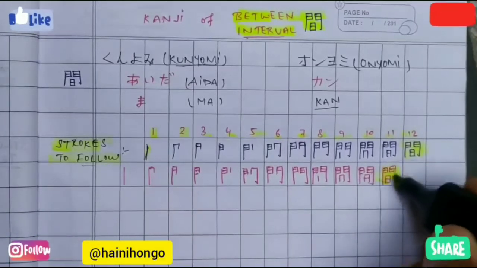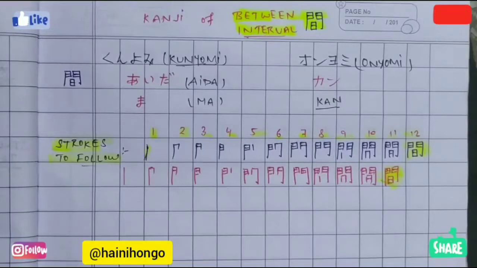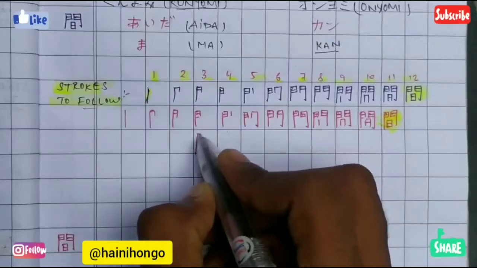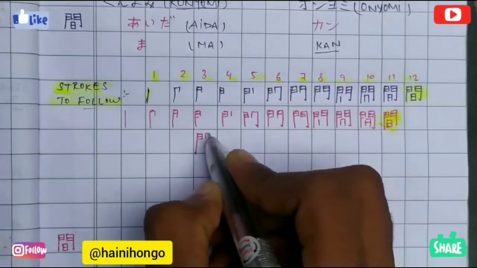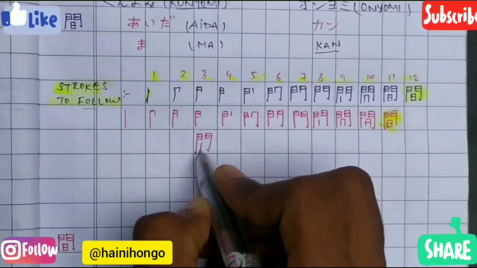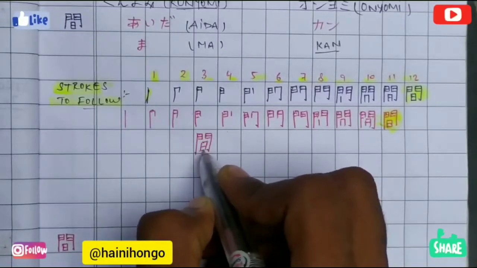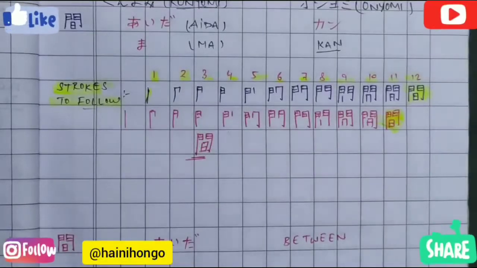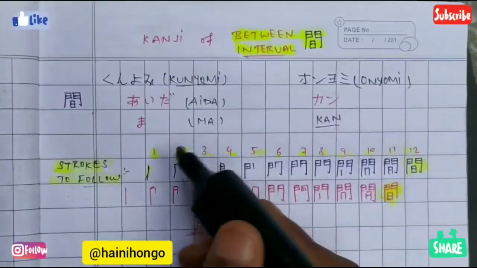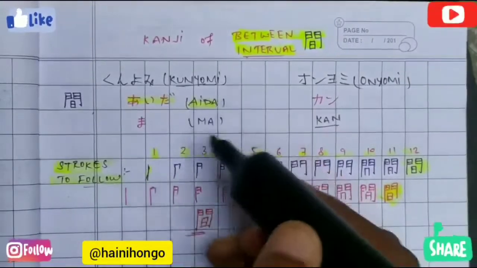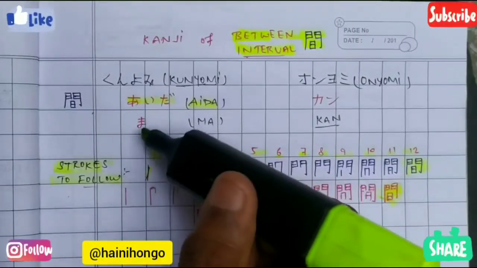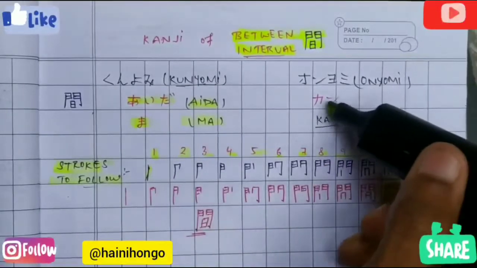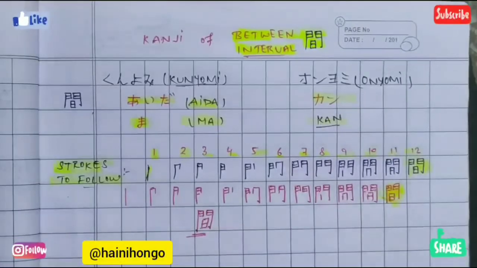Let's do it one more time. Ichi ni san yon go roku nana hachi kyu ju juichi juni. So this is our final kanji. Now let's move to the kunyomi and onyomi of this kanji. Kunyomi of this kanji is aida, which is written in hiragana and romaji, and second kunyomi is ma, and onyomi of this kanji is kan. So these were the kunyomi and onyomi of this kanji.